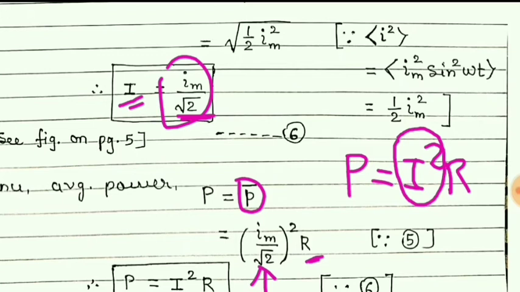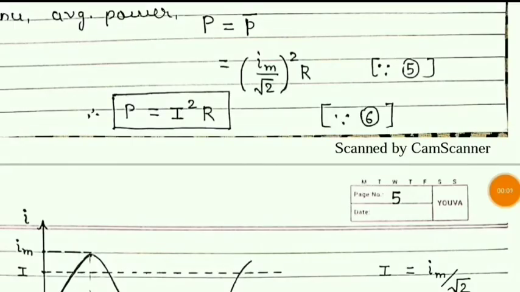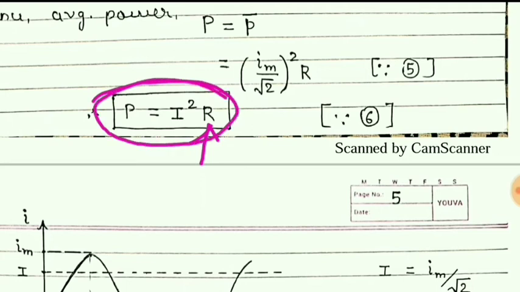So finally we can write P is equal to I square R, where this I is a root mean square value. So students, it is clear that when the resistor is connected with a DC source or an AC source, the formula or equation for the power is not different. It is the same only. Difference is that here there is an RMS value of current.